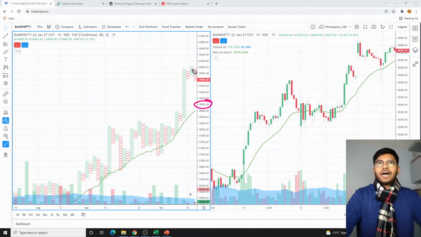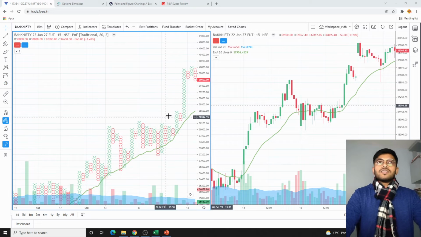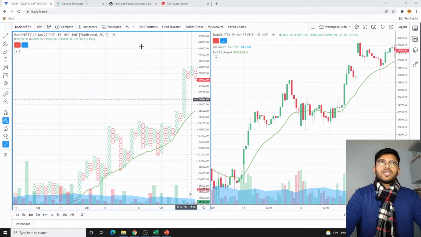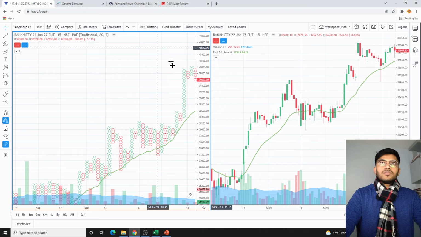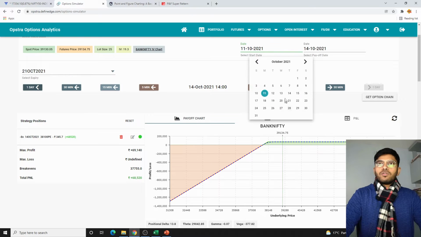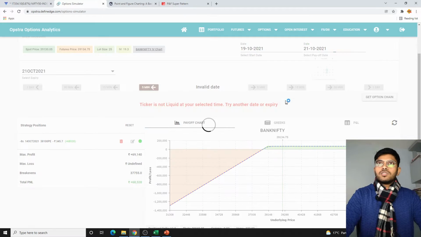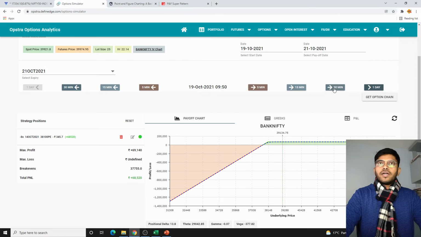Now on the upper side, I will be using a psychological level, which is 40,500, because I am more concerned about the upper breakout since the trend is on the upper side. So 38,800 on the lower side. We will be entering on 19th of October at 10 o'clock. So 19th of October would be the start. The payoff would be on 21st at 10 o'clock.